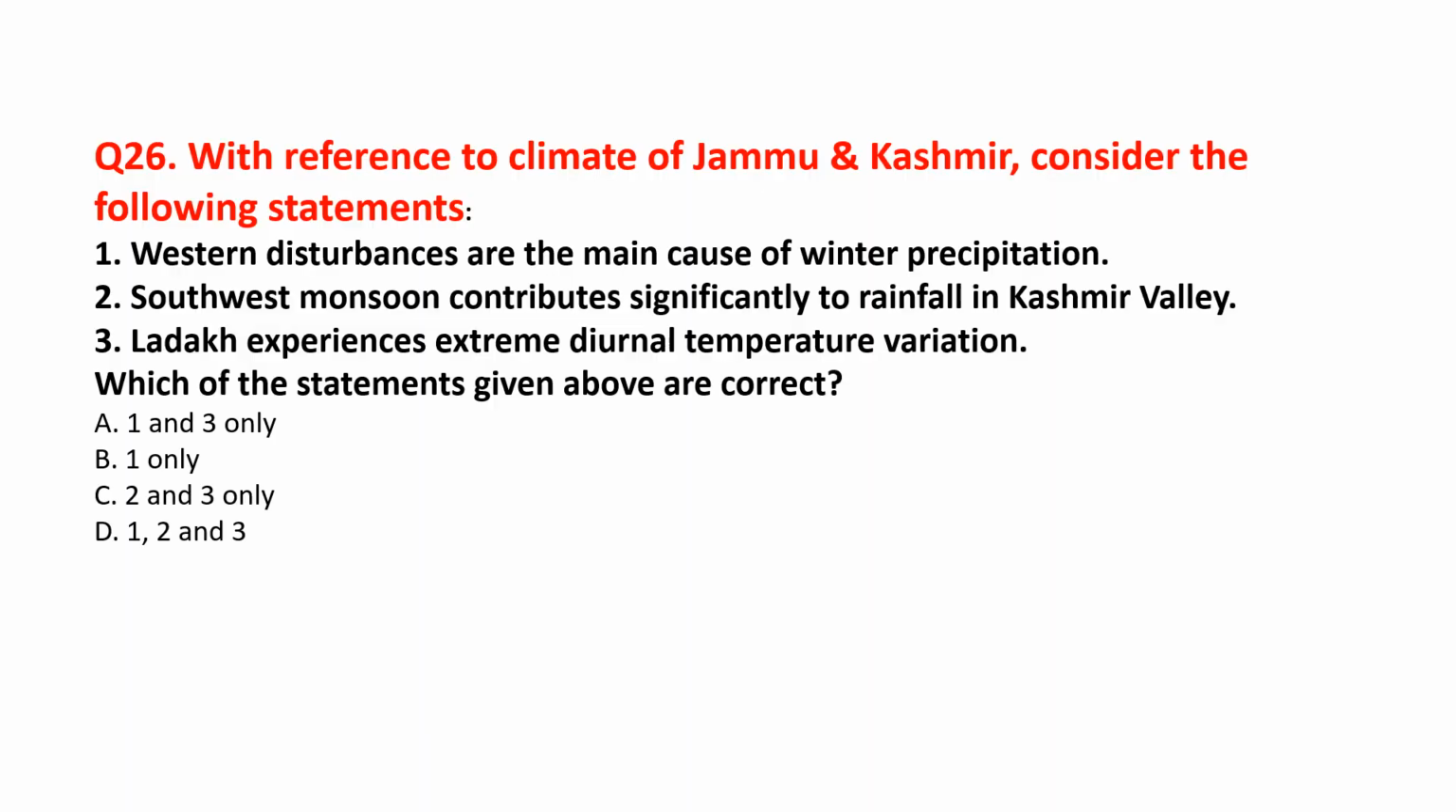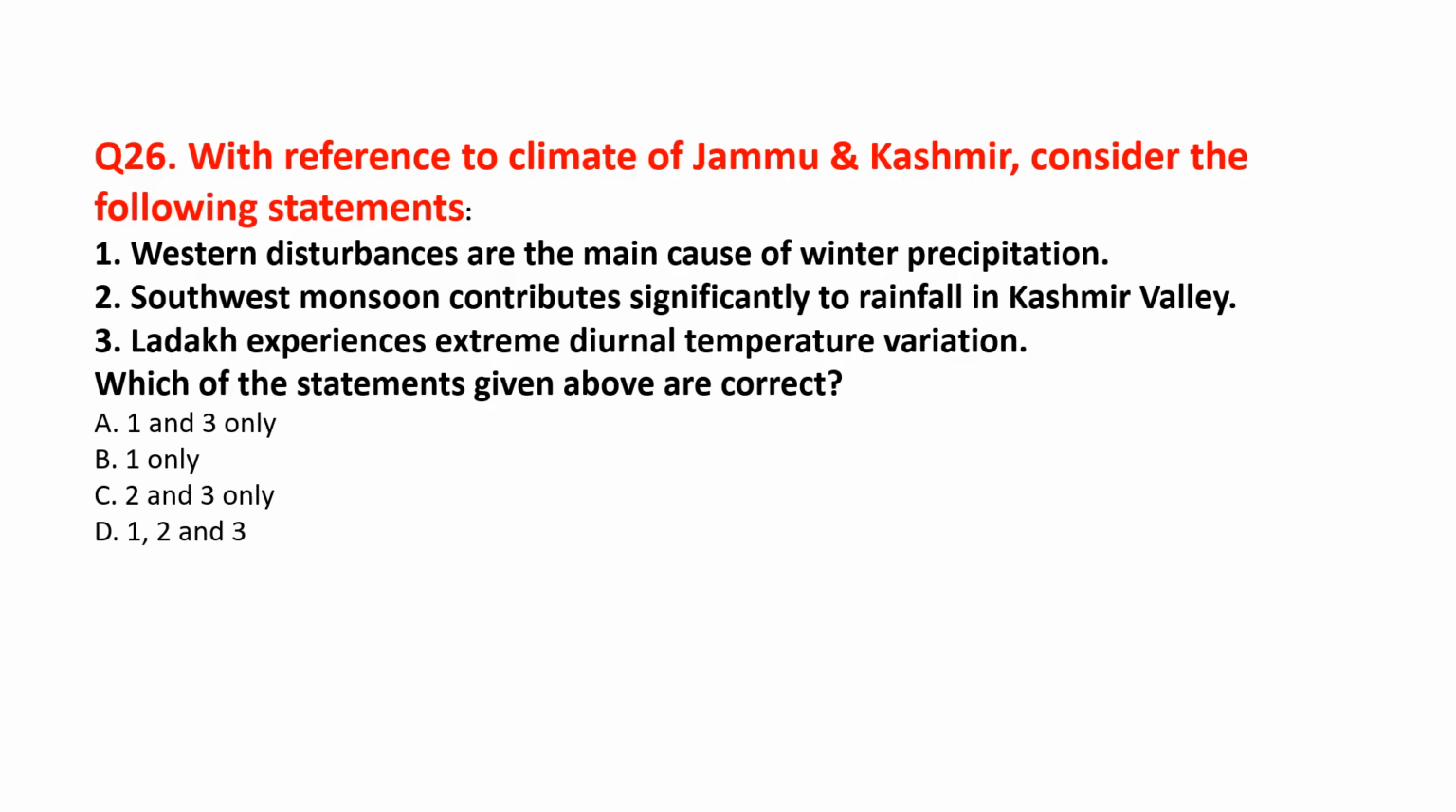Question number 26. With reference to climate of Jammu and Kashmir, consider the following statements. Statement 1. Western disturbances are the main cause of winter precipitation. Statement 2. Southwest monsoon contributed significantly to rainfall in Kashmir Valley. Statement 3. Ladakh experiences extreme diurnal temperature variation. Which of the statements given above are correct?